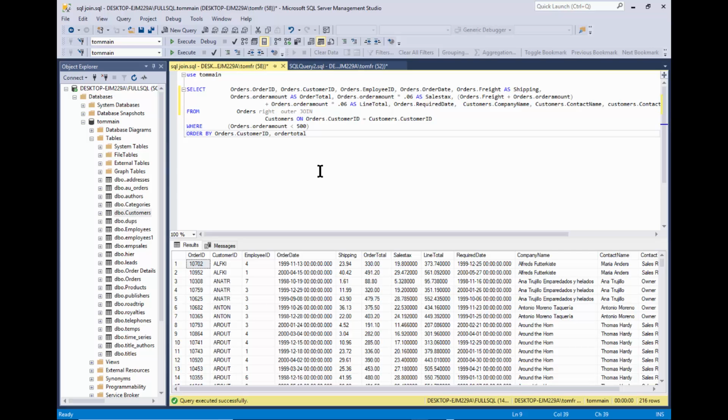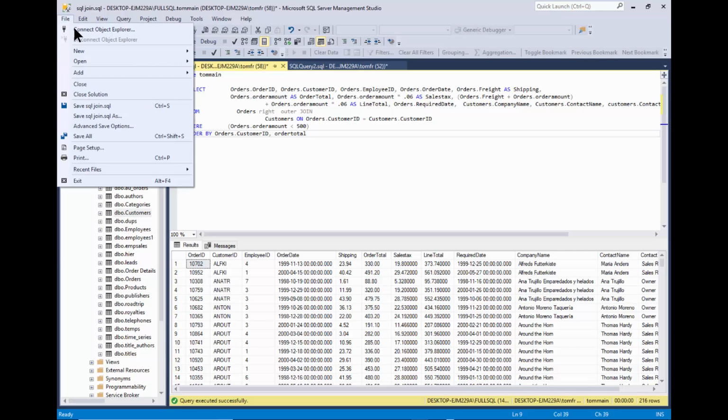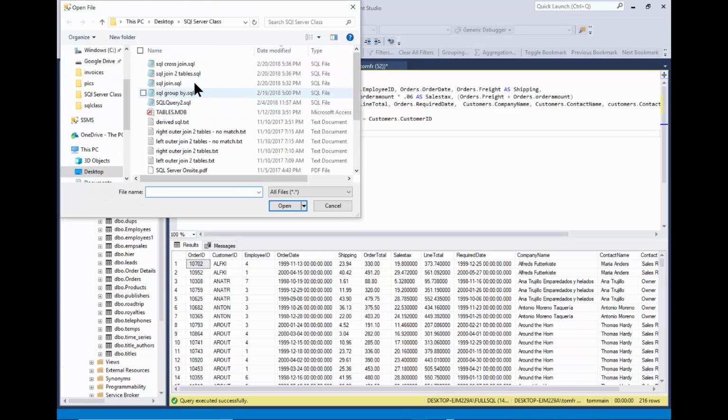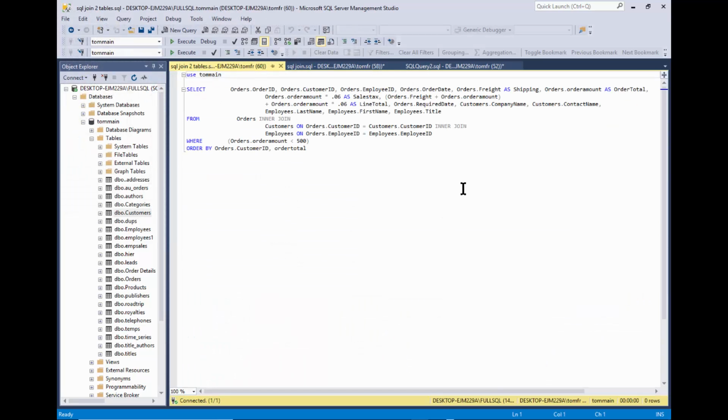Let's see what happens if we bring in a third table. So I'll pick on File, Open, File, and this time I have one that's called SQL with, it should say 3 tables, but that'll be fine. Okay, now this one is only going to include the employees table as well. So take a look at this. Notice how some of the fields say orders, some of the fields say customers, and some of the fields say employees. The from line is the line that you want to look at.